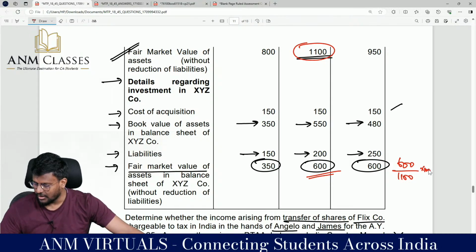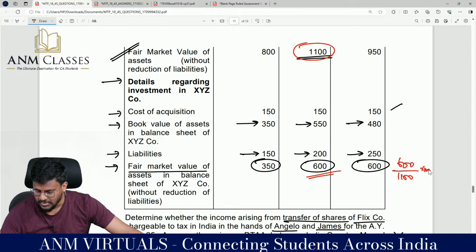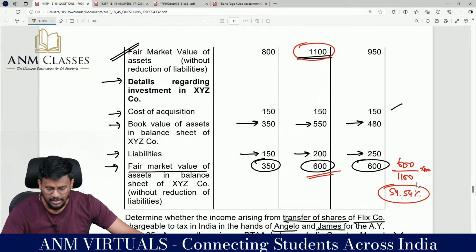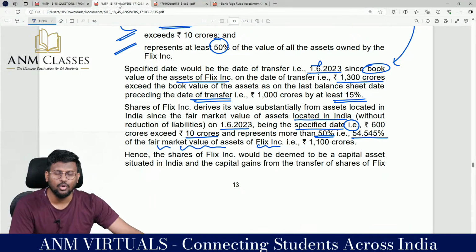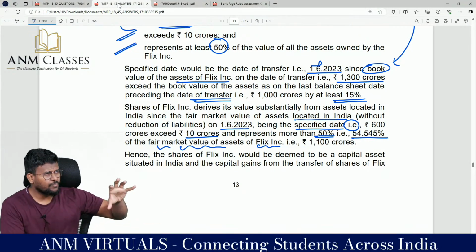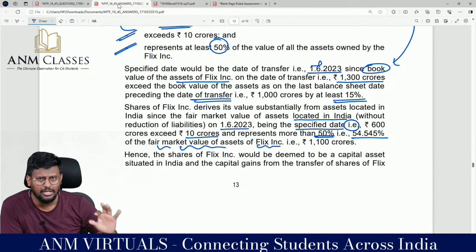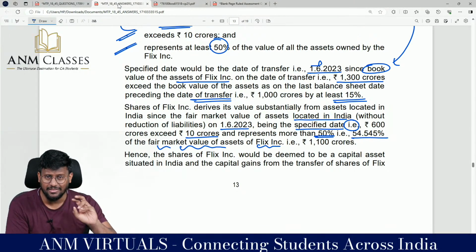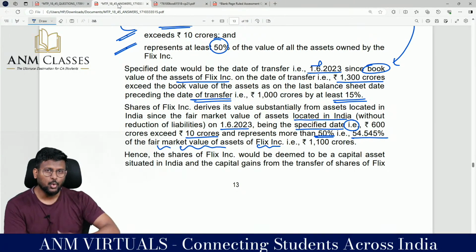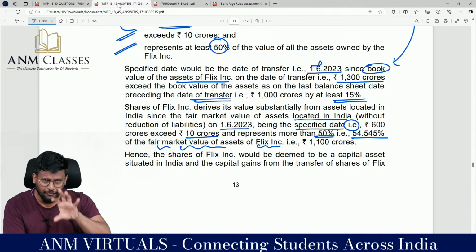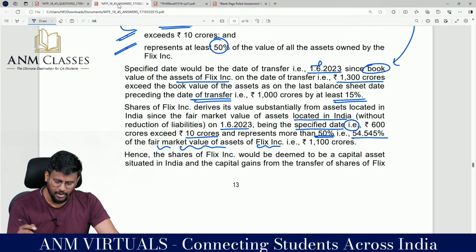So 600 divided by 1100 into 100 means 54.5. 54 percentage is the percentage which is more than 50% value. So total asset of foreign company, value-wise, should be more than 10 crores. And more than 50% of the total asset should be the Indian company's asset.